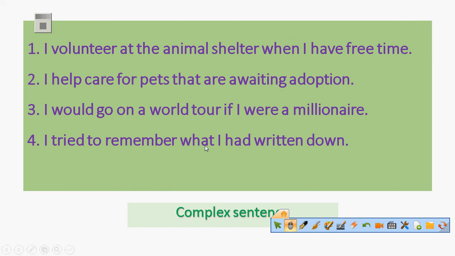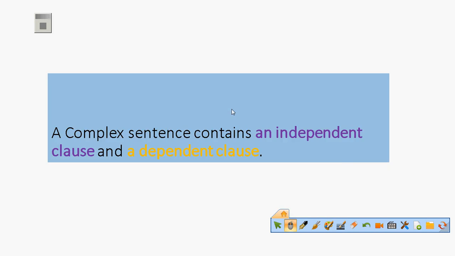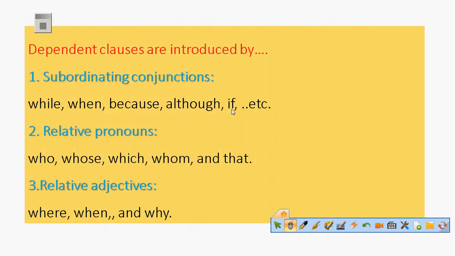So these conjunctions are used to introduce the dependent clause. In order to identify dependent clauses, you will find one of these: subordinating conjunctions like while, when, because, although, if, or a relative pronoun like who, whose, which, whom, and that, or even a relative adverb like where, when, and why.